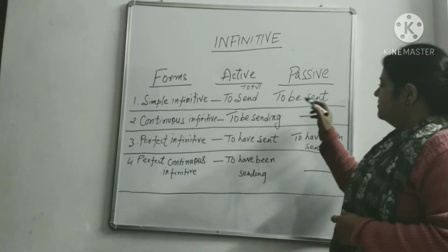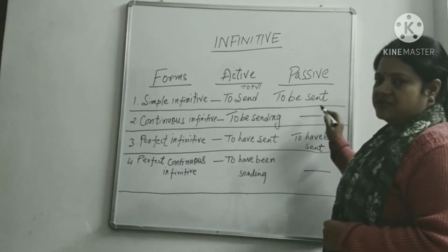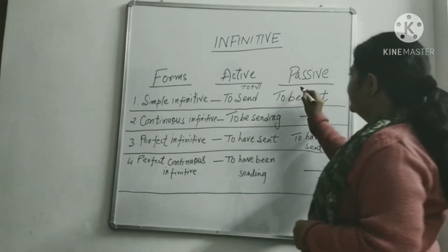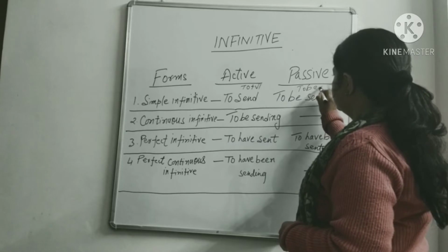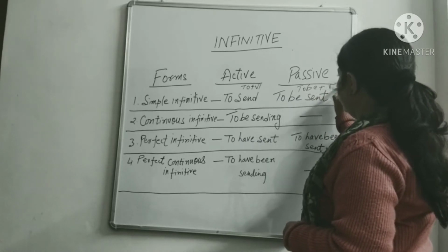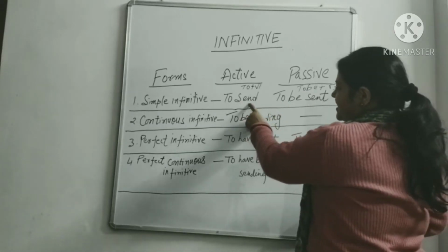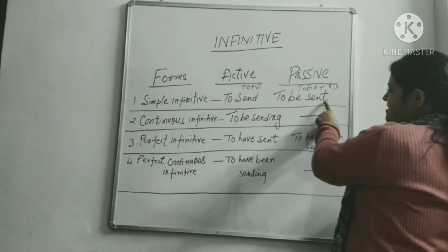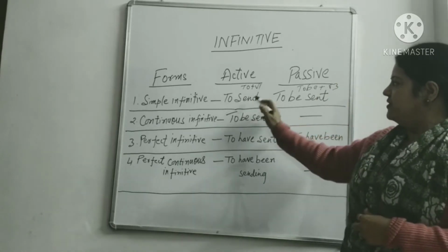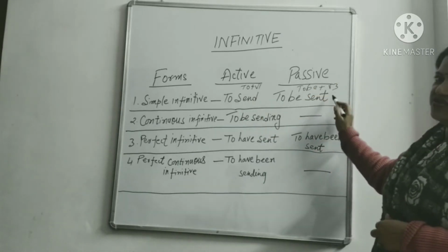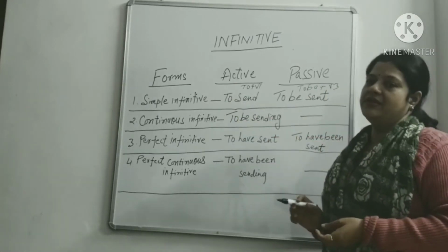Then we have the passive voice, that is to be plus V3. This is the formation of passive voice: to send and to be sent. V3 is the third form of the verb. So to plus V1, to be plus V3. This is the active and passive voice of simple infinitive.